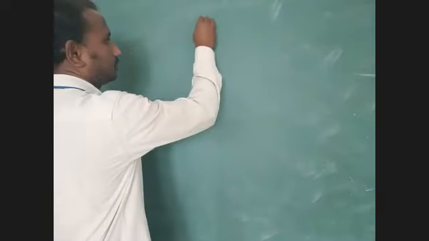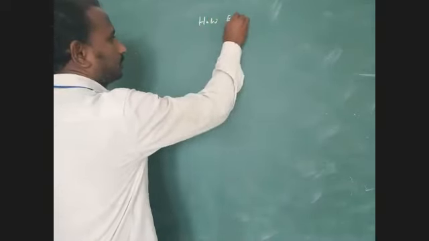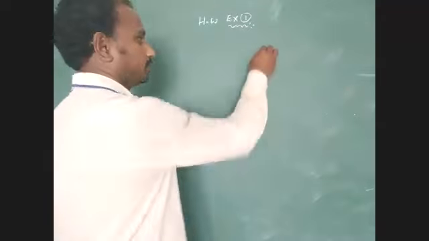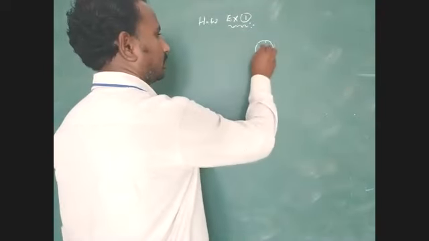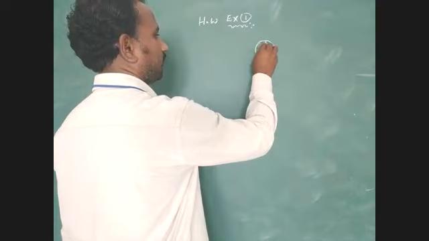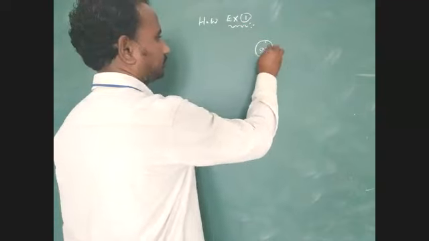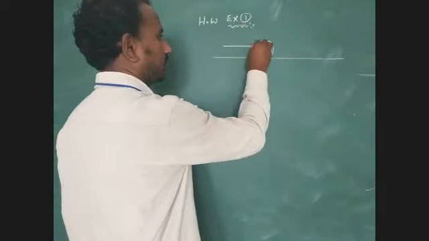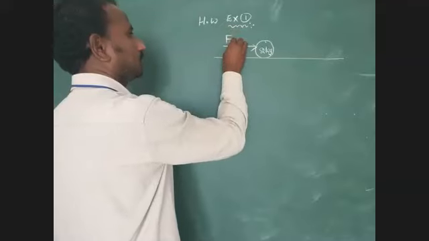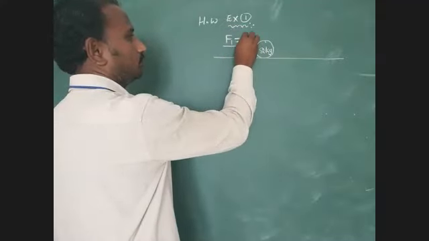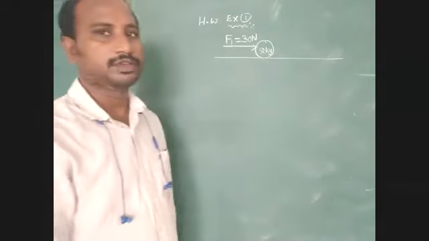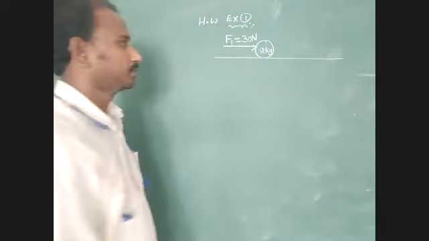Okay, homework for you. Homework 1. Example problem, first one. Just observe the diagram. Here, mass of the body is 2 kg. An external force acts on the body. Here, external force F1 equal to 30 Newton.